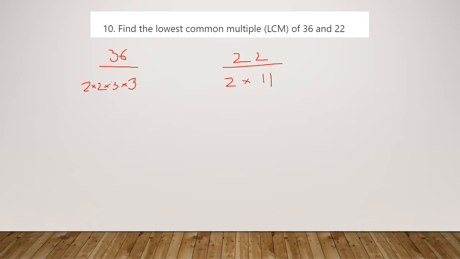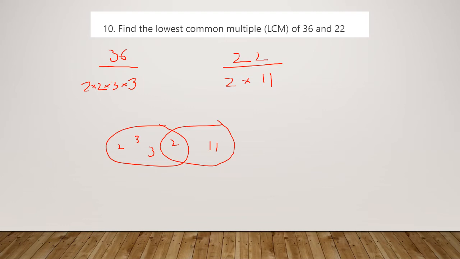Well, if you pop that in on a Venn diagram with the left hand circle for 36 and the right hand circle for 22, there's only a 2 that's actually shared between them. There's going to be a 2, a 3 and a 3 over here, and there's going to be an 11 over here. Remember, if you want the lowest common multiple of these numbers, then you times everything in the Venn diagram together.